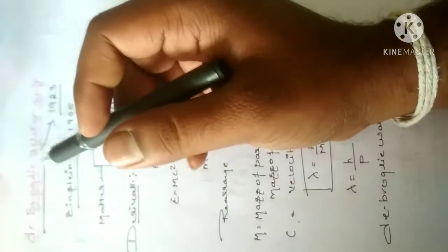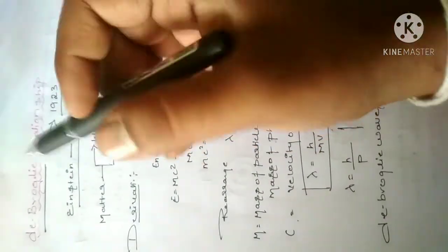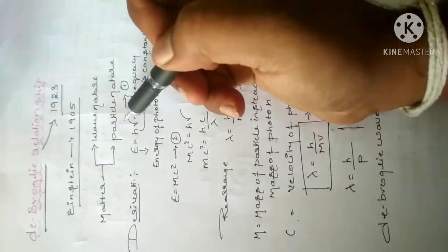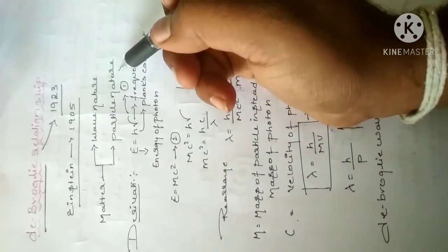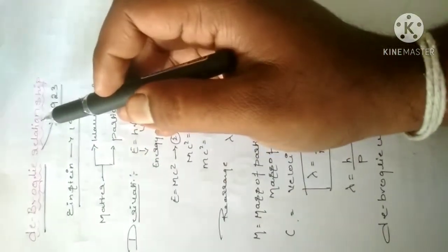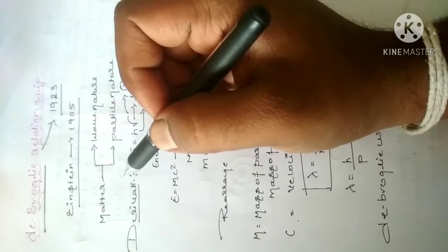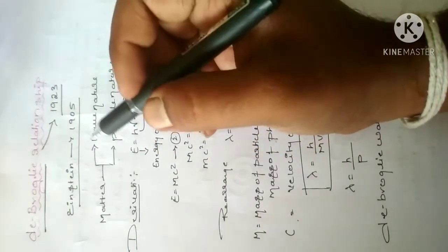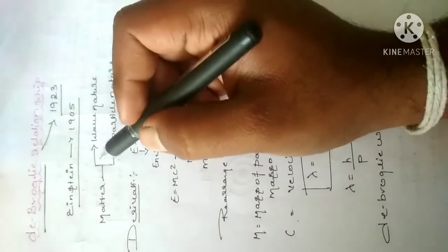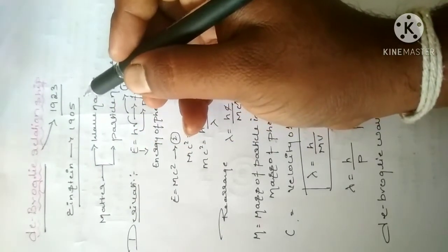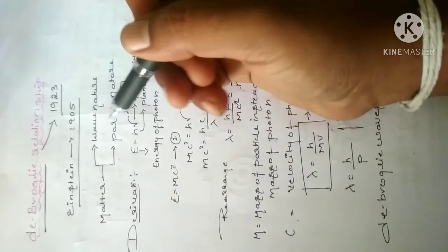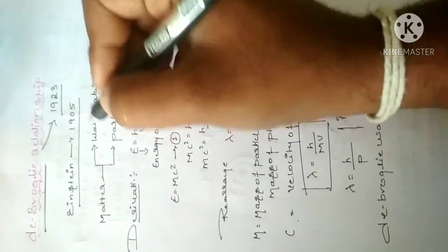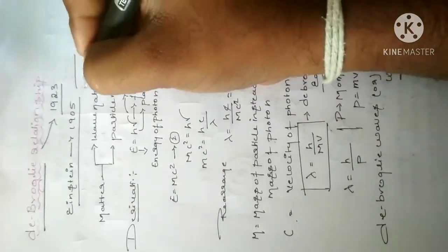Before talking about the de Broglie relationship, Einstein gave that particles have wave nature and particle nature. When it comes to de Broglie, he tells that electrons will not move in a straight line only; they can also move on a wave.